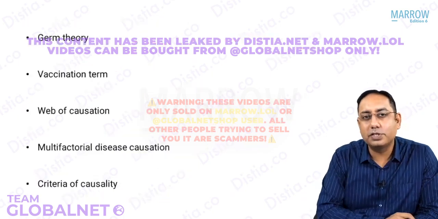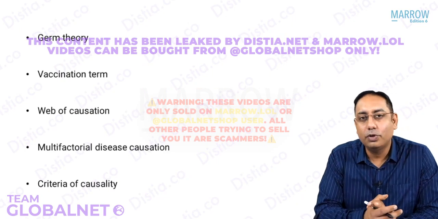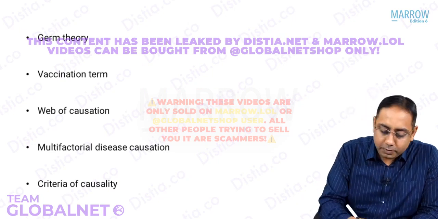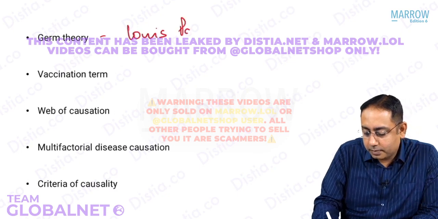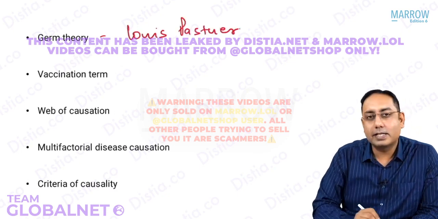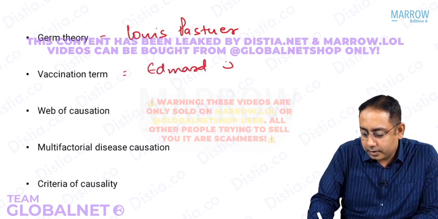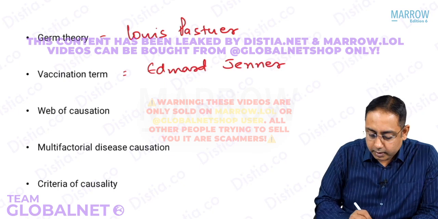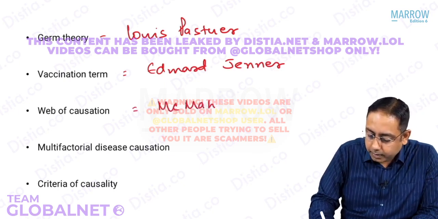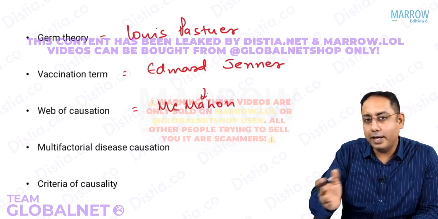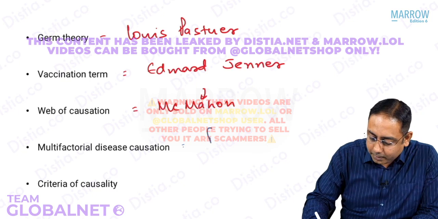Some of the MCQs which you may be asked about are on eminent personalities, who gave us the different theories. The germ theory of disease was given by Louis Pasteur. The term vaccination was coined by Edward Jenner. Web of causation was given by McMahon. Please note it's McMahon, the A is before the H. The multifactorial causation was given by Pettenkofer.